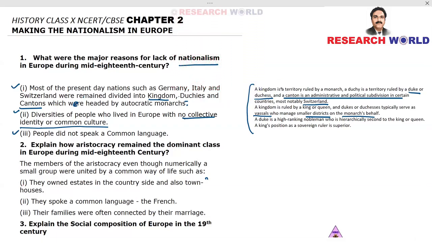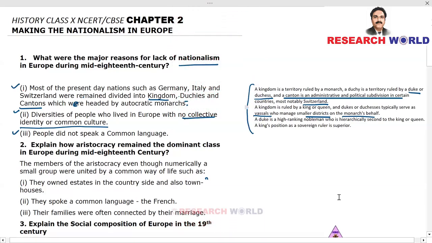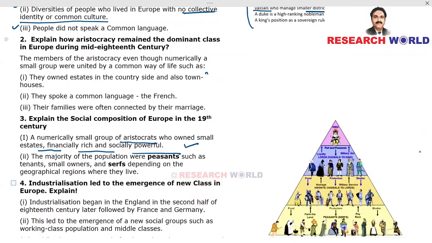Third point, people did not speak a common language. So these were the 3 barriers that affected the emergence of nationalism in Europe. Now we'll move on to the second question.